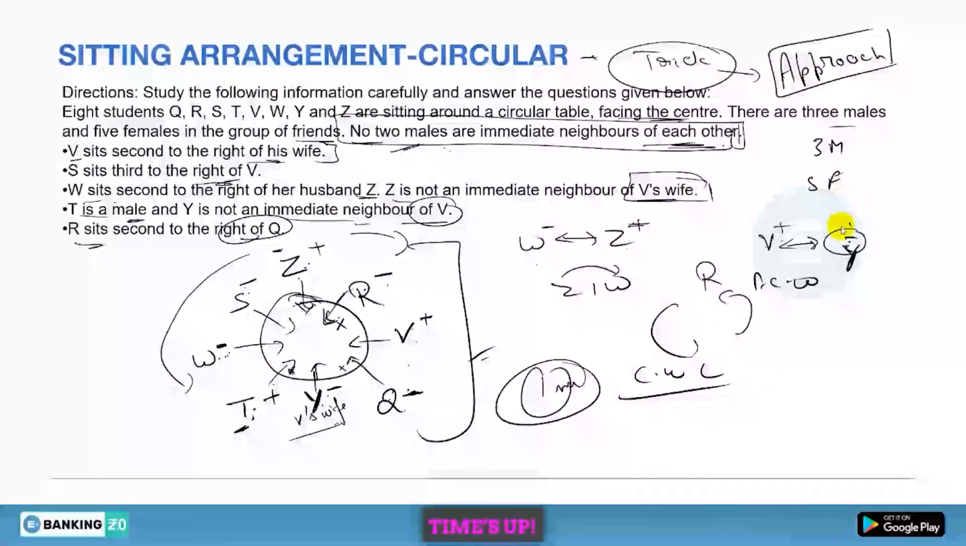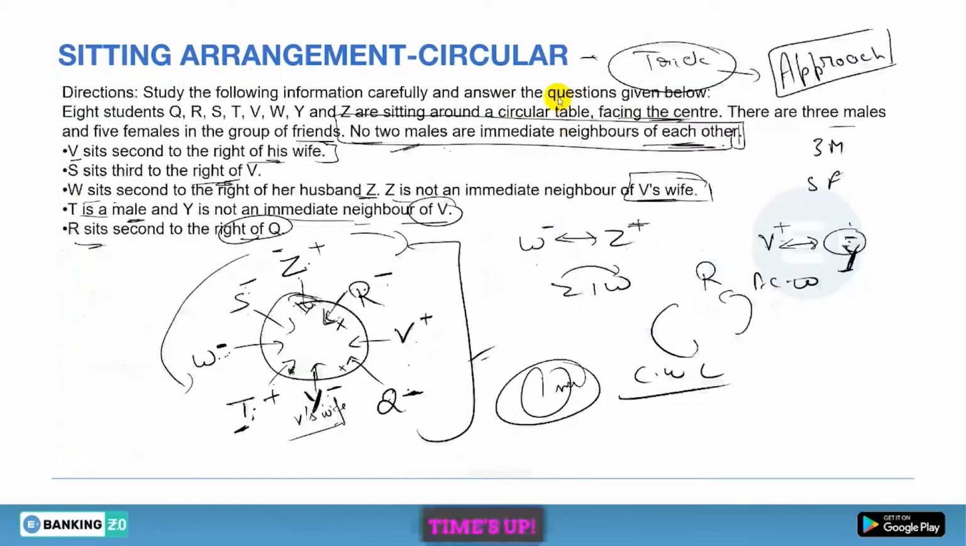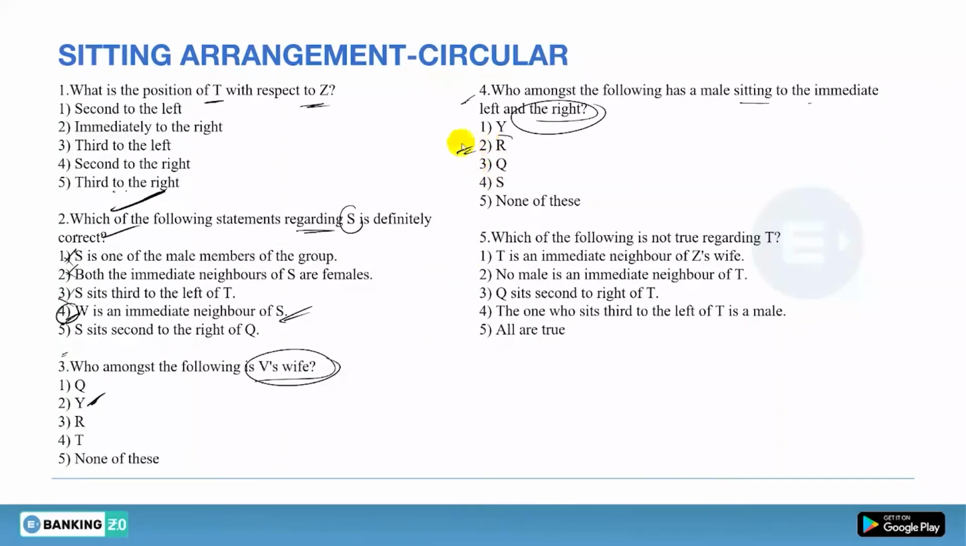Now third question is, who amongst the following is V's wife? So V's wife we have found out, that is Y. So the answer will be Y. That is option number 2. Now question number 4. Who amongst the following has male sitting to the immediate left and right? So we need a member to whom left and right both there will be a male member. So let's see. There you have male, and there you have male, and there you have male. So R is the person to whom left and right both are male members. So the answer will be R. That is option number 2.